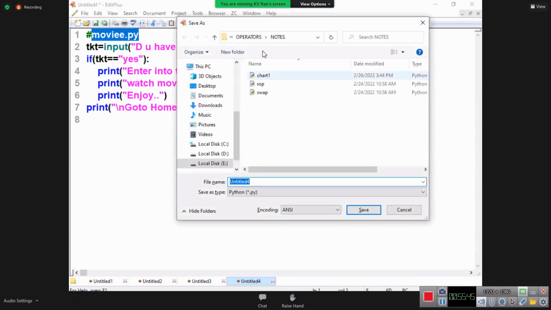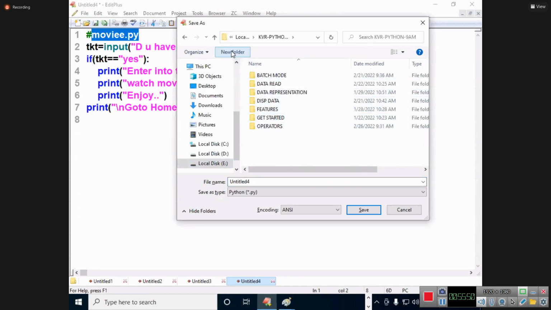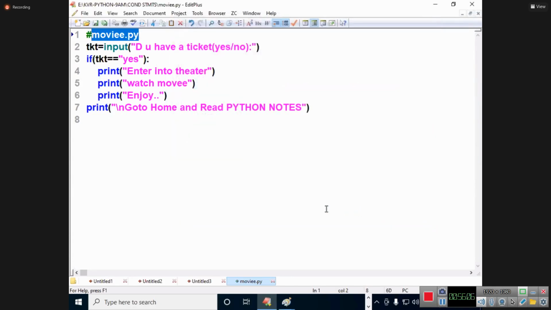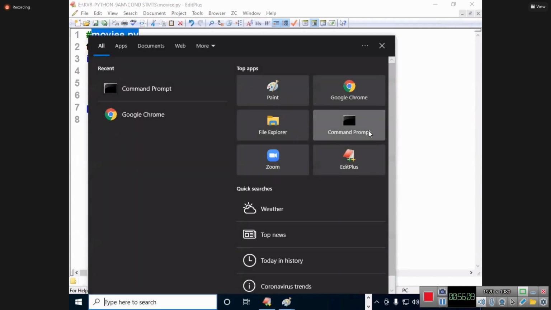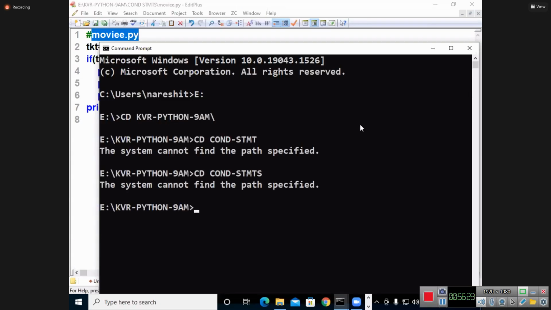I say go to this place, 9 a.m., and then say what? Coming to the place, flow, or I say conditional statements. First I will go for it. COND, conditional statements, I will take it. My program name is what? Movie.py. Okay, students, go to the command prompt, then Python 9 a.m., and then conditional statements.